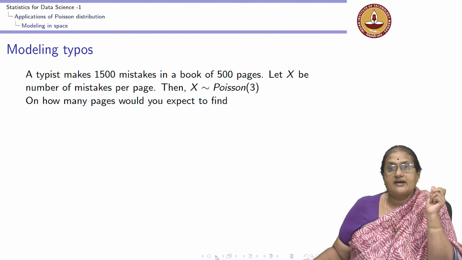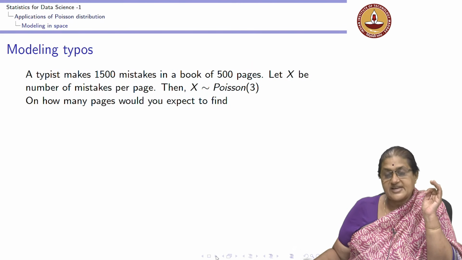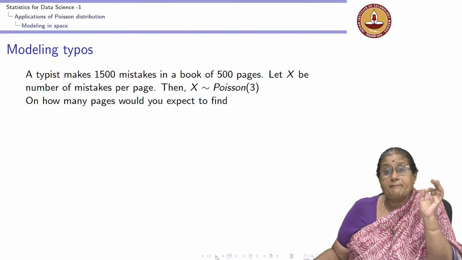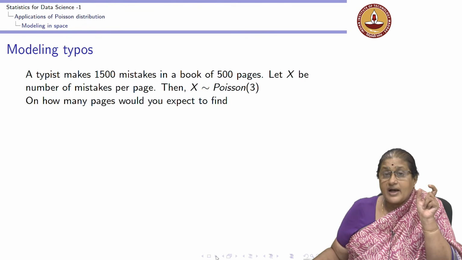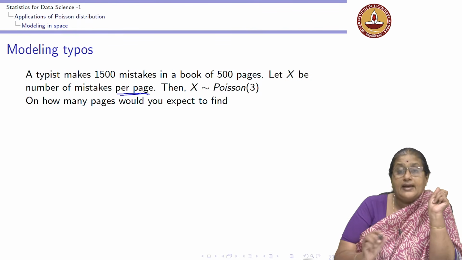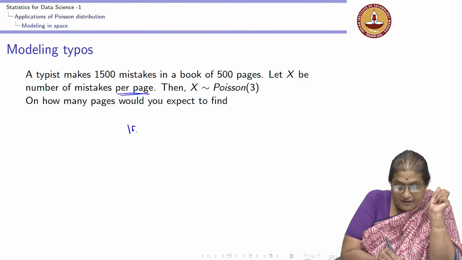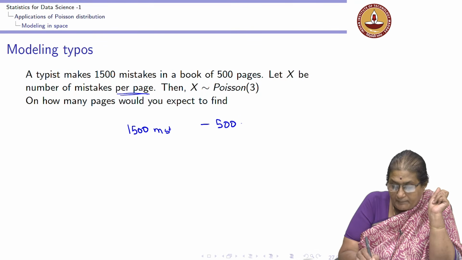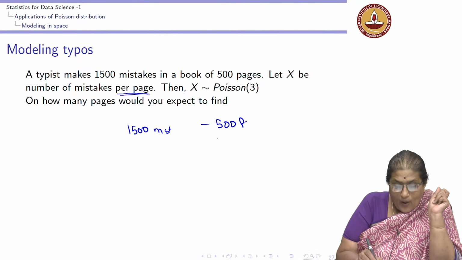Now, suppose I have another example where a typist makes 1500 mistakes in a book of 500 pages. Now, x is the number of mistakes per page. So, the interval I am talking about here is an interval of space, and I am interested in knowing the parameter of interest here. I have 1500 mistakes in 500 pages. So, in one page how many mistakes do I have?